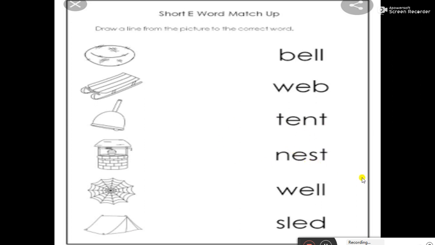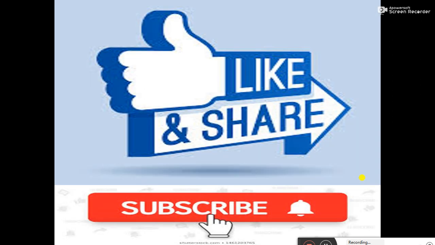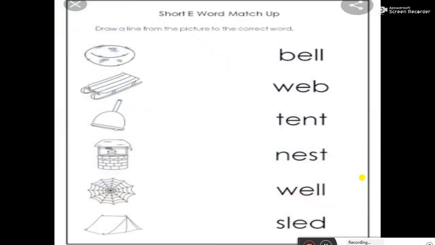So these are some exercises. For more practice, do these exercises at home and learn the words and sound words of E, and do more and more practice.